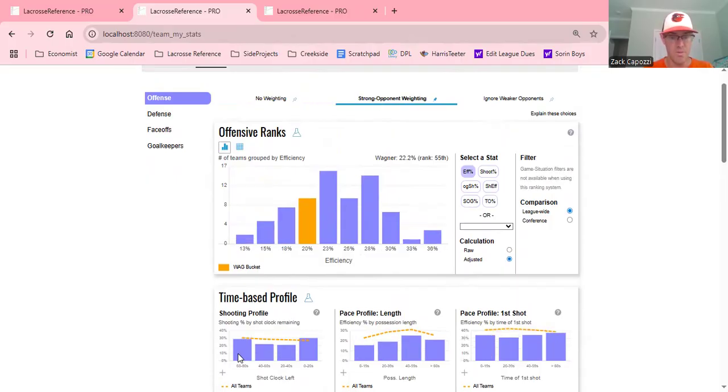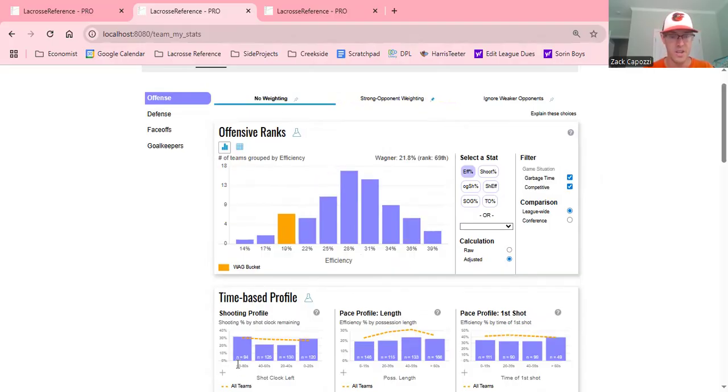This basically says, okay, we're going to weight games against strong opponents higher so that we can have a better sense of what our numbers look like in the games that are really competitive for us or games that we play against better teams. So some programs have said that this would be a better way to think about the stats. And so now we've got that option.